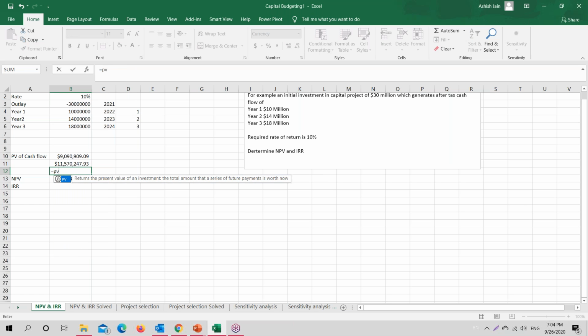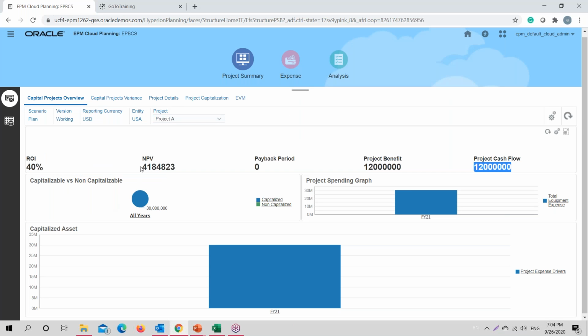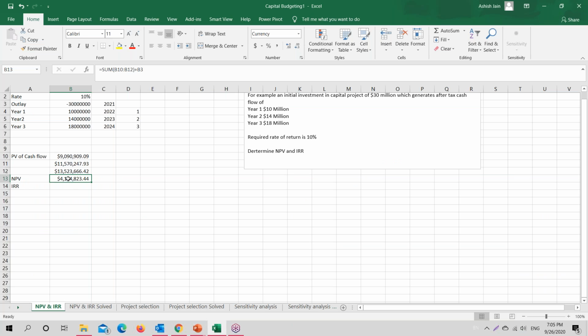And then for year 3, rate, period, no part payment, and my future value. A negative value is to be assigned in here. Okay, so we are getting the same number in here, 4184823, 4184823. So this is how the calculations are taken care of by the application.